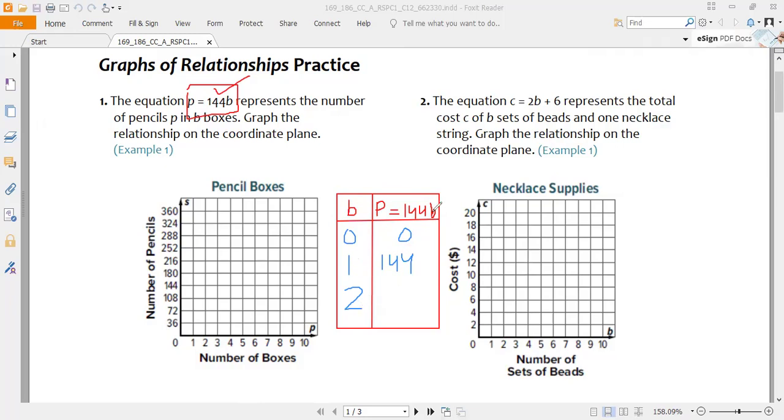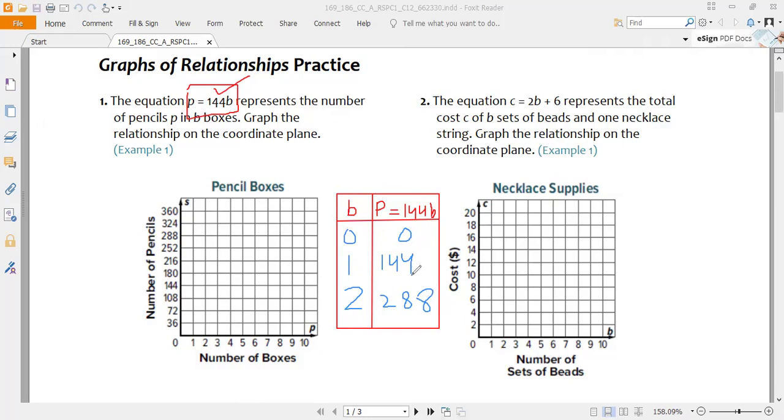If I replace b by 2, how many pencils will be there? b is 2. 2 times 4 is 8. Again there is 4, so 2 times 4 is 8. And 2 times 1 is 2. Now we find that if we have 0 box, there are no pencils. If we have one box, there are 144 pencils, and if we have two boxes, there are 288